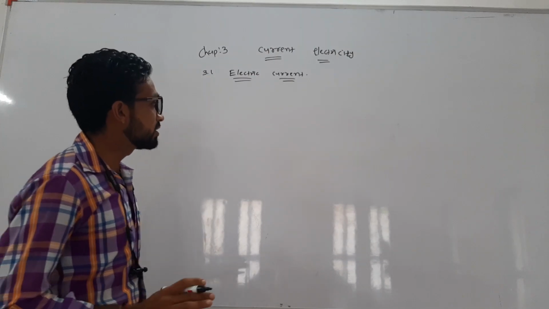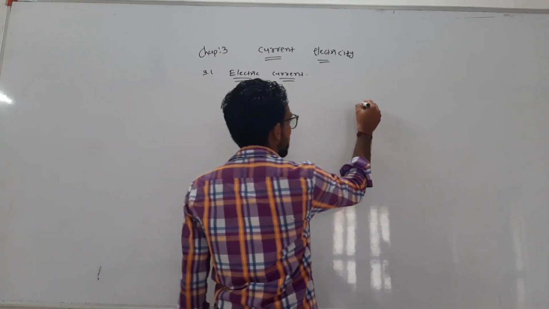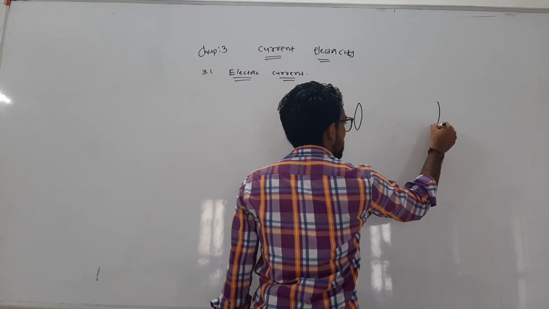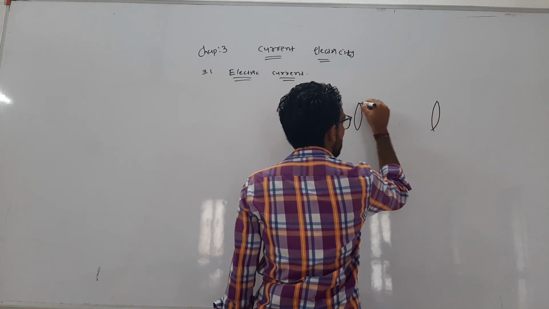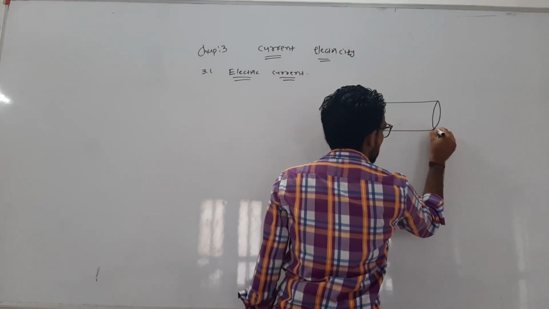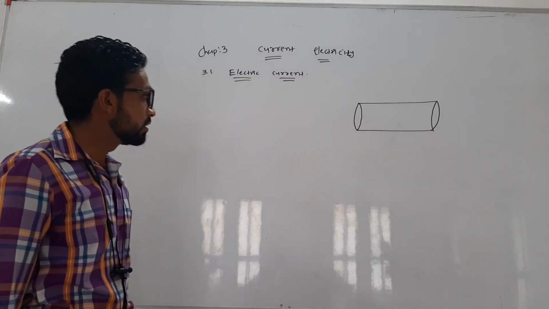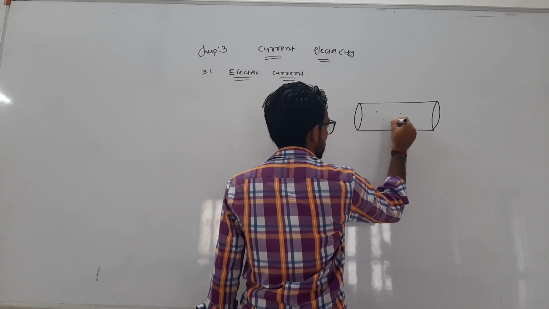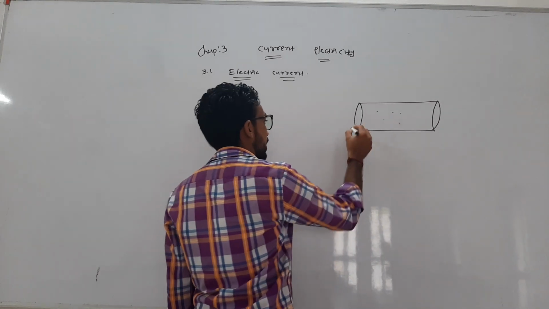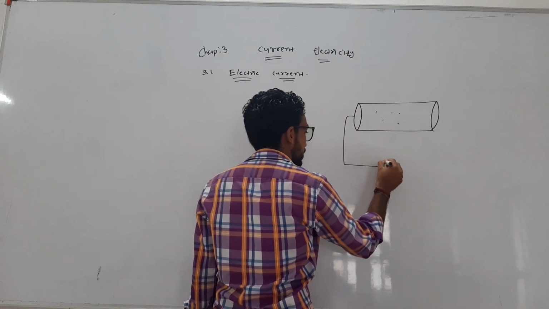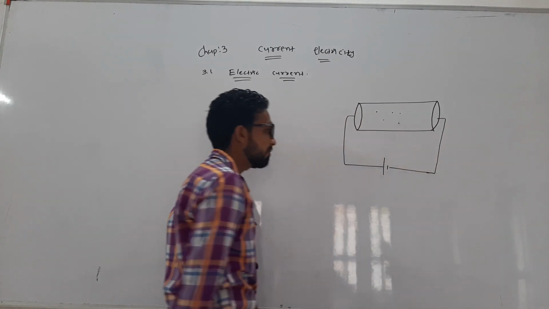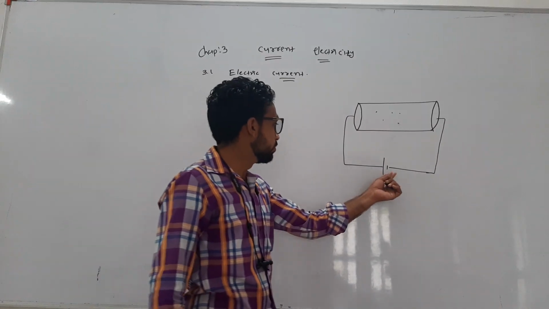So we derive the equation for electric current. For that, we consider a conductor in the form of a cylinder of radius r. This is one type of conductor, cylindrical in shape. It has some free electrons. Now we apply an electric field at its ends. The electric field direction is from positive to negative.